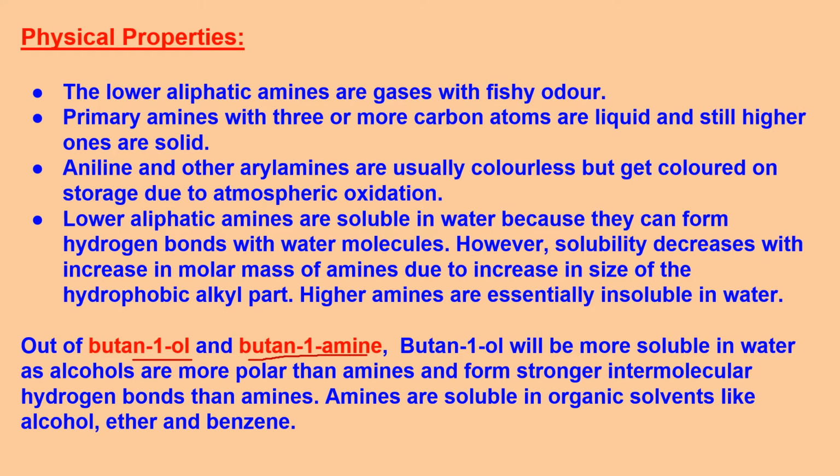So butan-1-ol will be more soluble in water, reason being more polarity. In butan-1-ol, there is oxygen which is more electronegative than nitrogen in amines. And this is the reason that stronger intermolecular H bonds are formed between butanol and water as compared to butan-1-amine and water. So amines are soluble in organic solvents like alcohol, ether and benzene, but they are not that soluble in water if you compare.